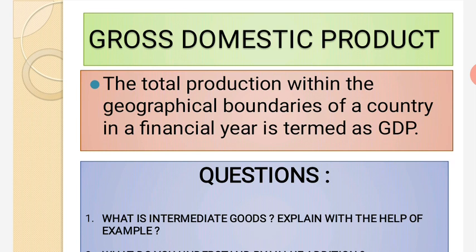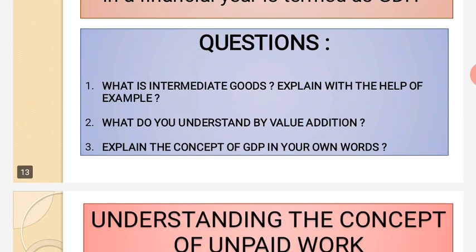Whatever production takes place within India will only be included when we calculate GDP. If products are imported from outside, that also will not be included, but if a product is exported, that can be included. That is the meaning of gross domestic product.